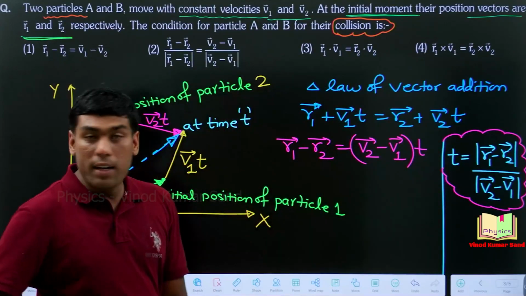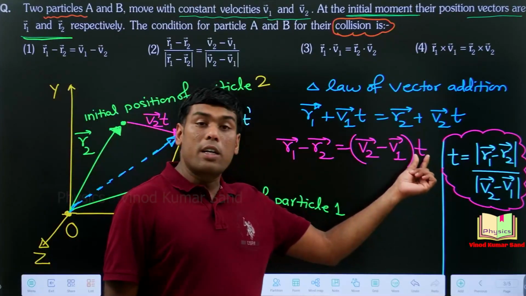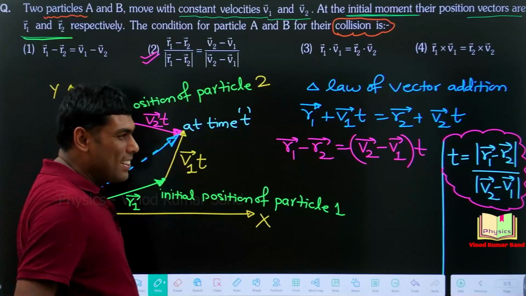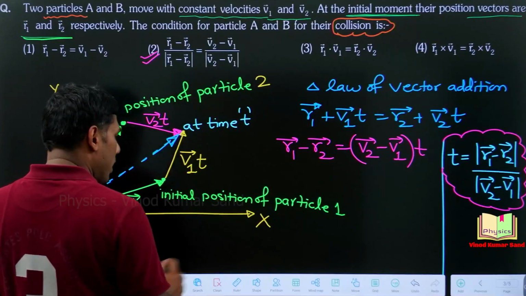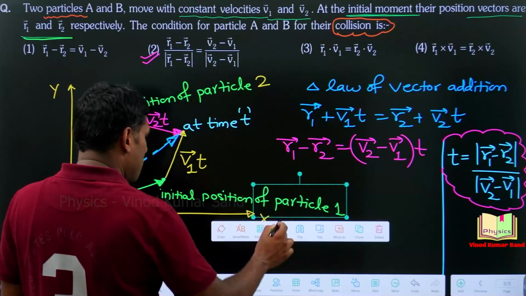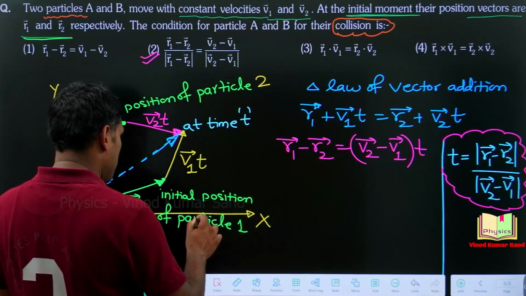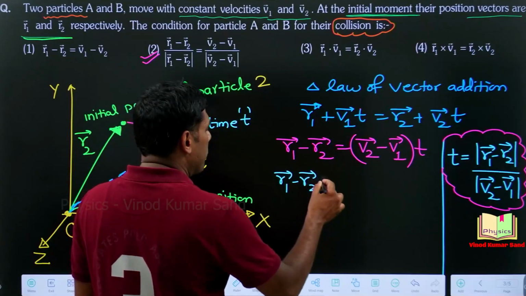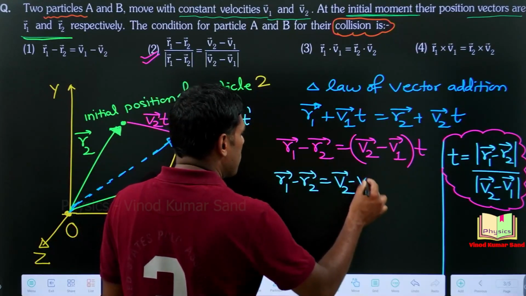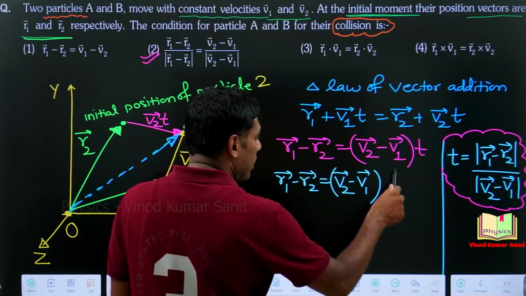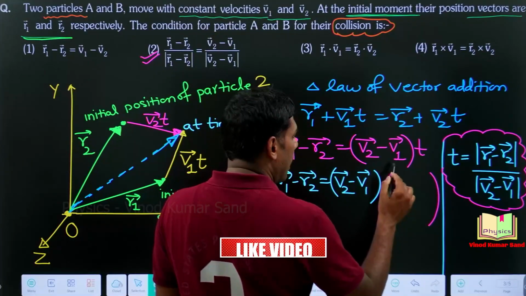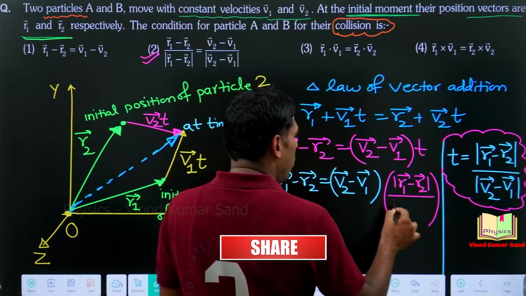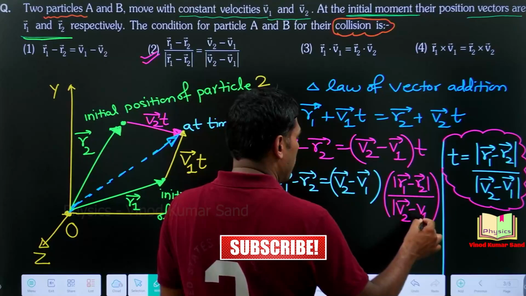Now, if you put the value of t again here, you will get your correct answer as this. I'm doing the calculation for you, just making some space for writing the things. Here we have r1 vector minus r2 vector is equal to (v2 vector minus v1 vector) t, and putting the value of time t here, I'll be writing mod of r1 vector minus r2 vector upon mod of v2 vector minus v1 vector.